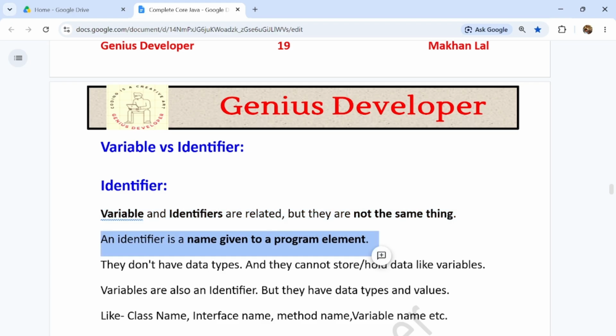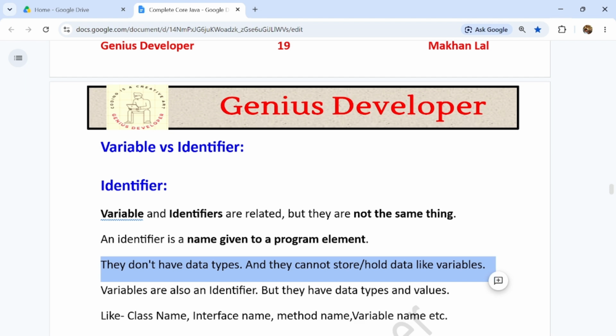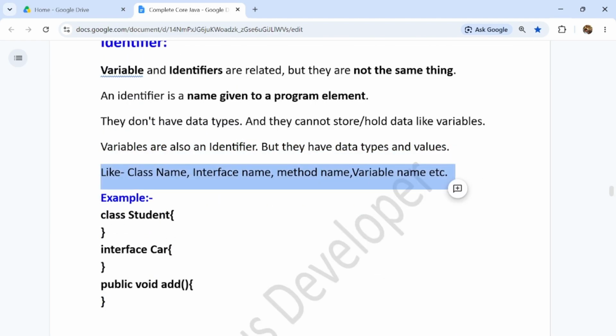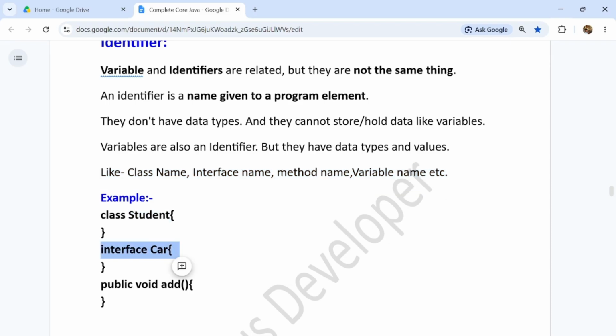An identifier is a name given to a program element. They don't have data types and they cannot store data like variables. Variables are also like an identifier, but they have data types and values. Class name, interface name, method name, variable name, etc., guys, all these are identifiers.